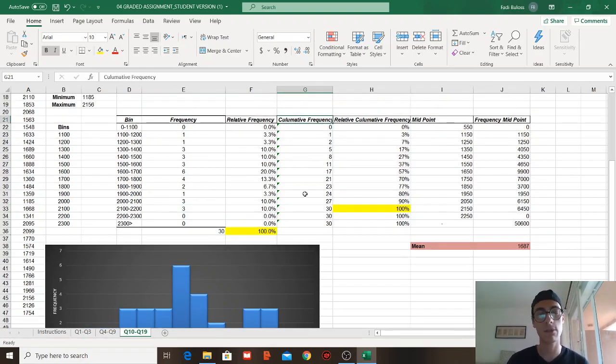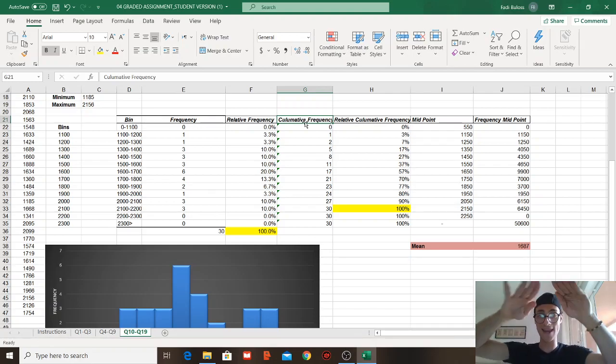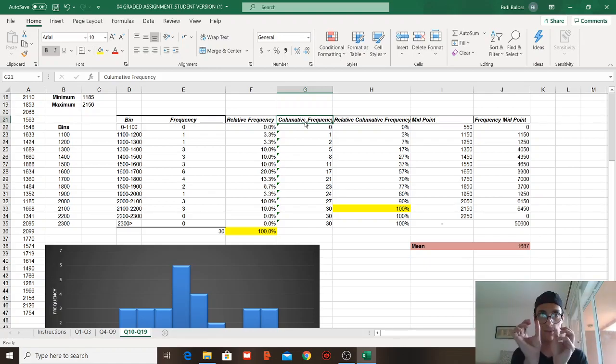Then when it comes to cumulative frequency, it's simply, how can I put it in words? Cumulative frequency is the stage that we're in. That's for the first one. If we go to the next stage, it includes the stage that we're in and the stage below. That's cumulative. The meaning of the word cumulative, it cumulates.